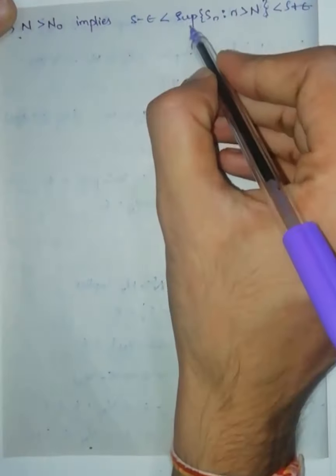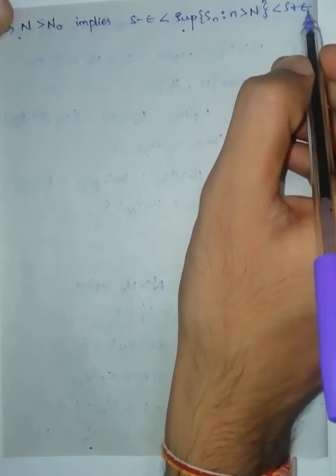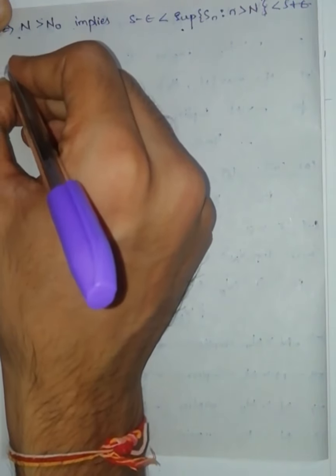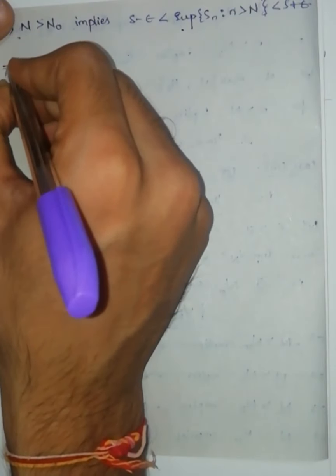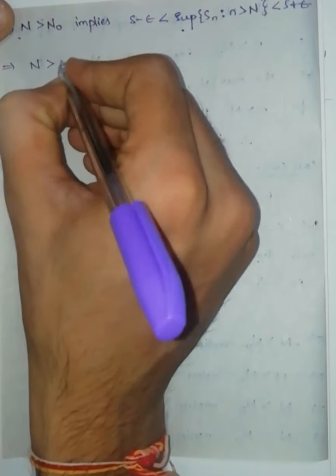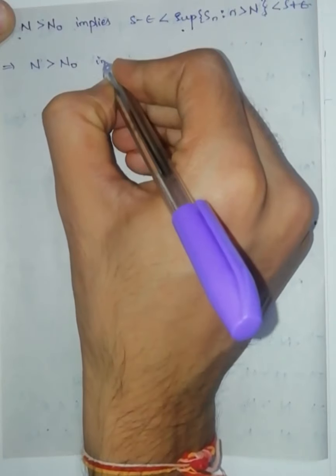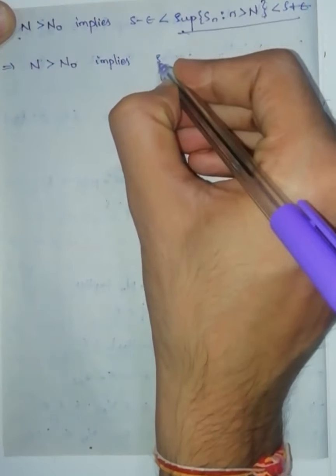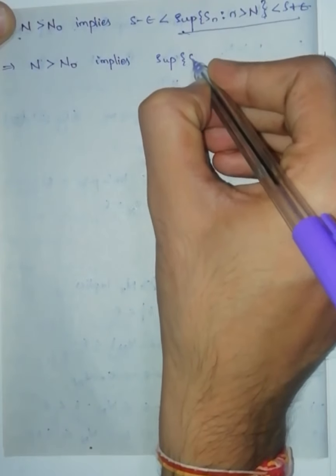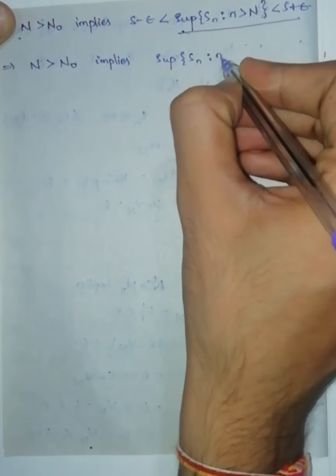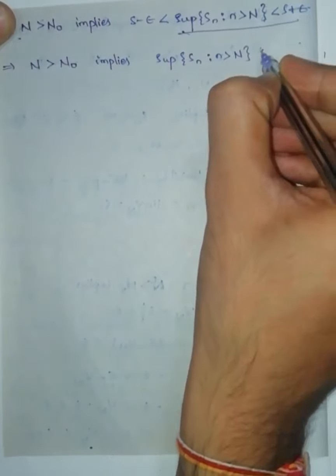Now I am going to take the right inequality. So what you will get, this implies capital N greater than capital N naught implies, this is the right inequality, supremum of the set Sn where n greater than capital N is less than S plus epsilon.